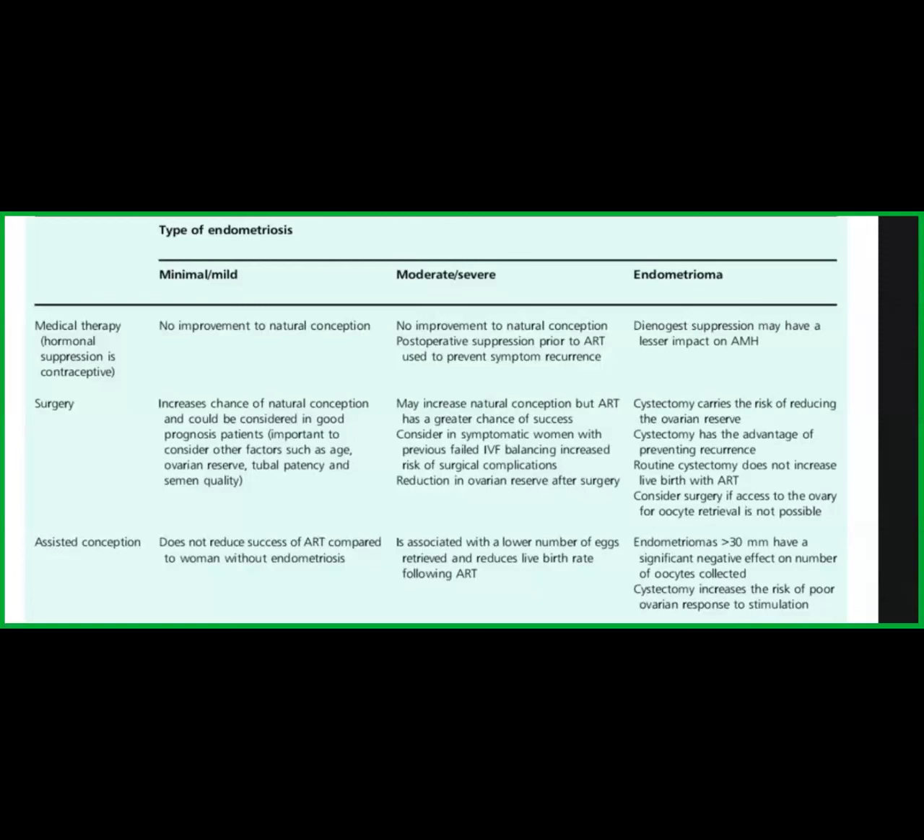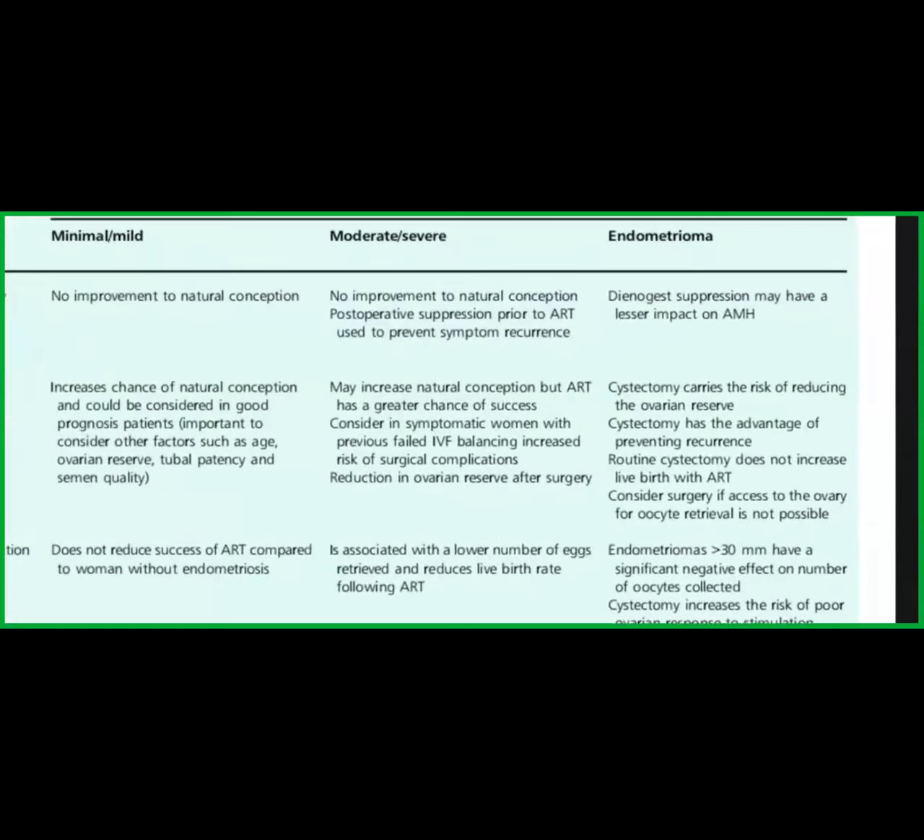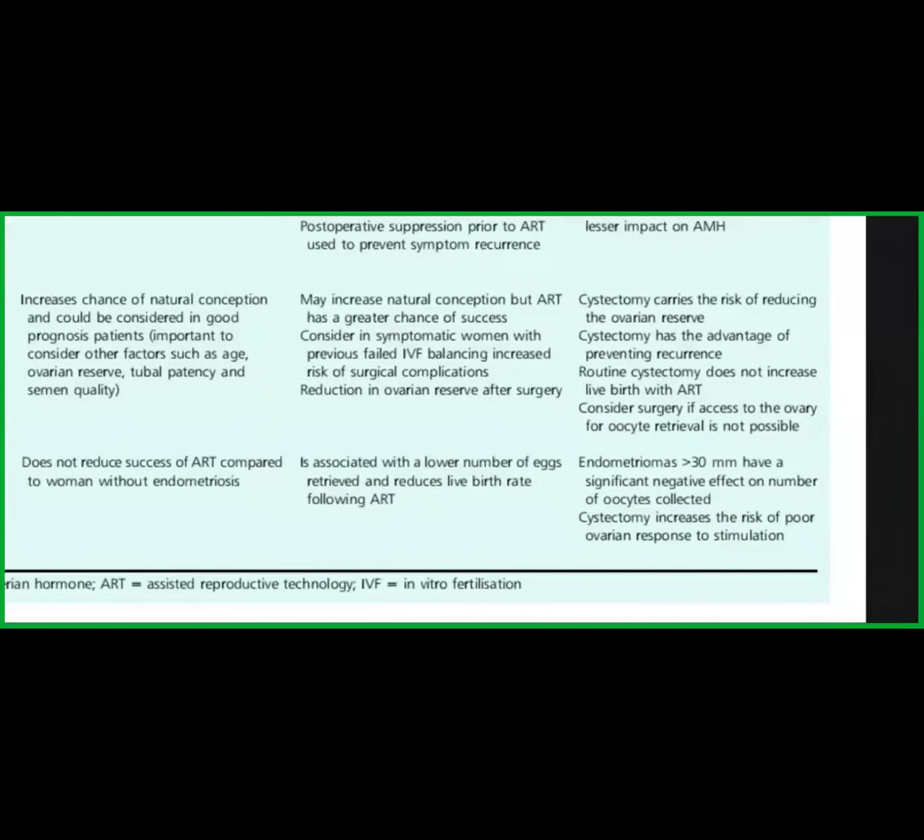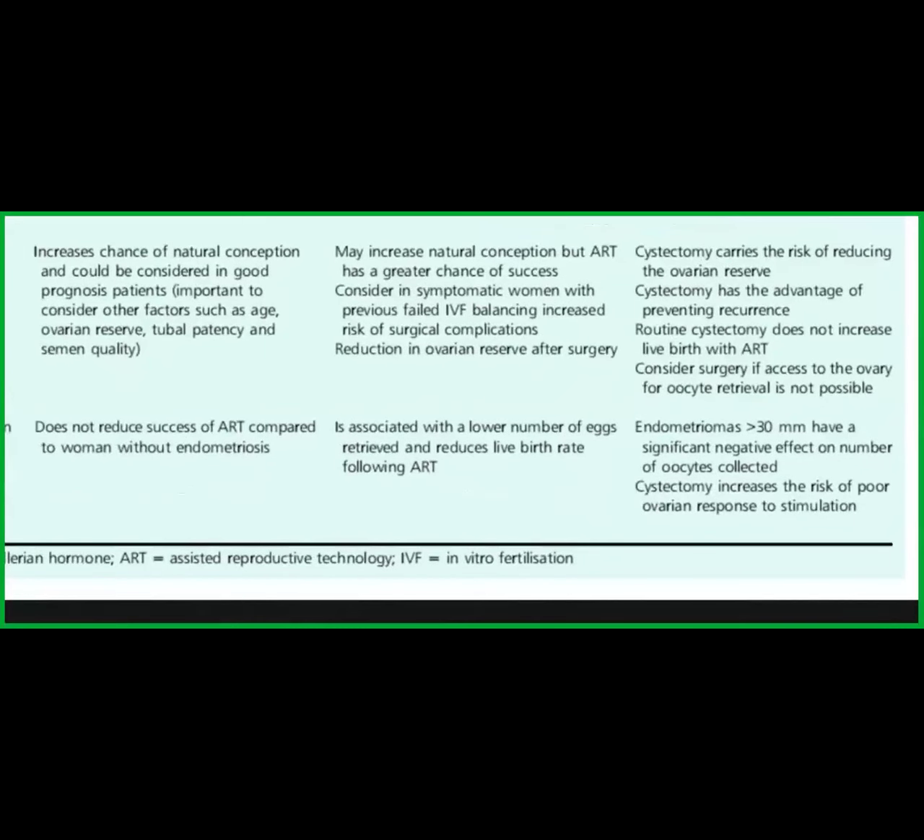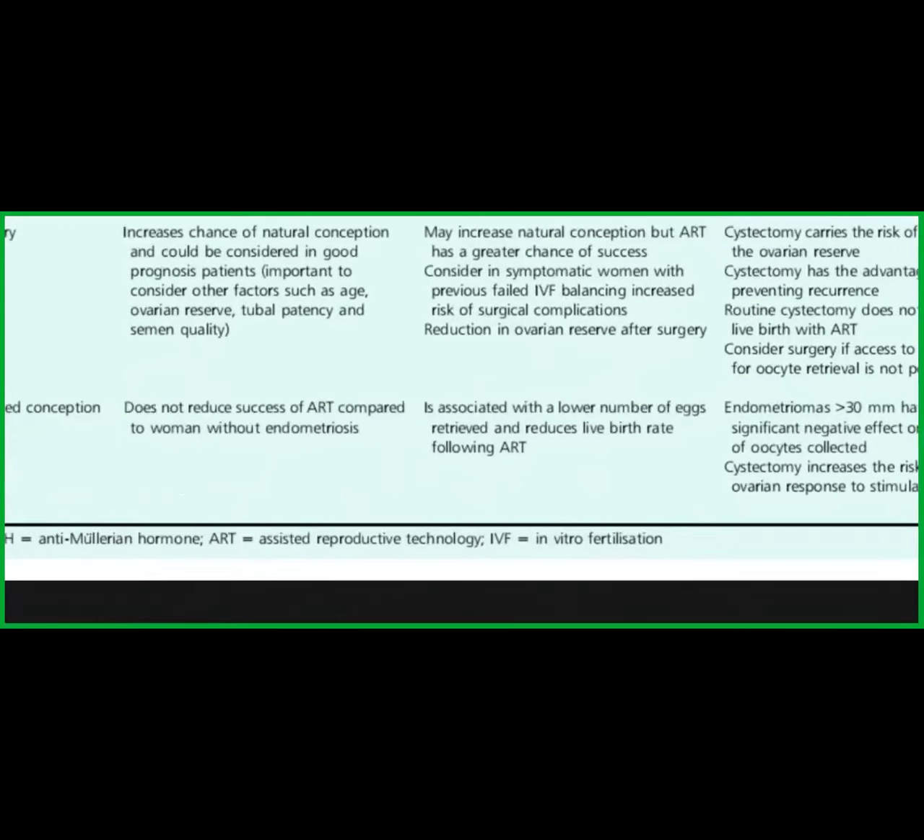And when a patient has got endometrioma, cystectomy carries the risk of reducing the ovarian reserve. Cystectomy has the advantage of preventing recurrence. But routine cystectomy does not increase the live birth rate. Consider surgery if access to the ovary for oocyte retrieval is not possible. So if you can't reach there, then of course you have to go for a surgery.